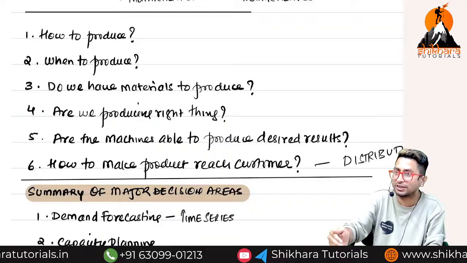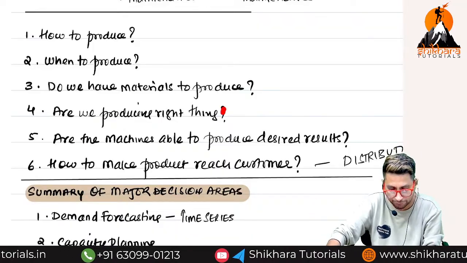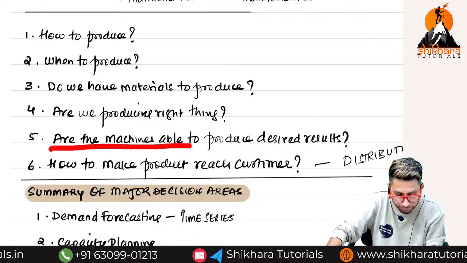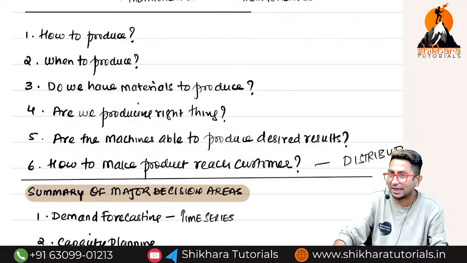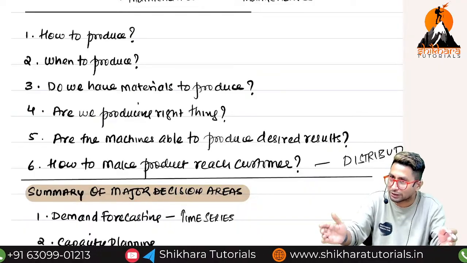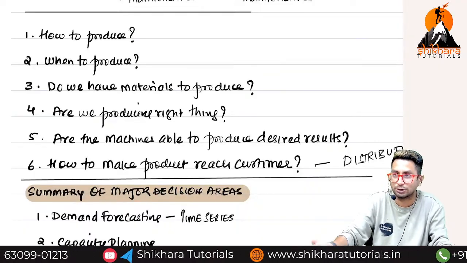Are you producing what customers want to buy? That you have to check. Are the machines able to produce desired results? I am having lots of machines. Am I getting the correct product without any quality issues? We don't know. Who will check?